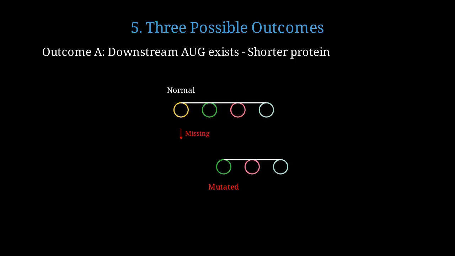There are three possible outcomes depending on the mRNA sequence downstream. If there's another AUG downstream, translation starts there, producing a shorter protein missing the N-terminal region. The normal protein has 4 amino acids, but the mutated version starts later and only has 3, missing the original N-terminal methionine.